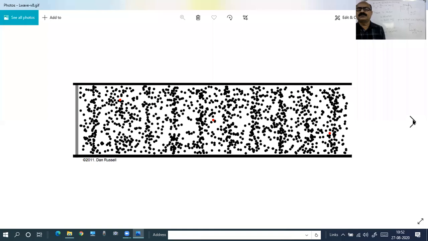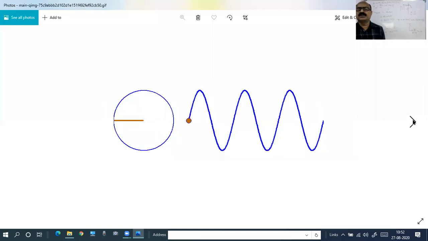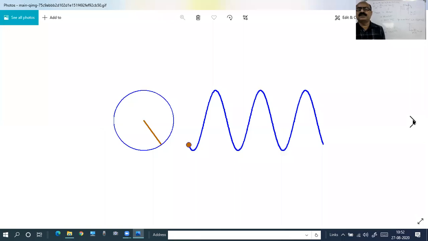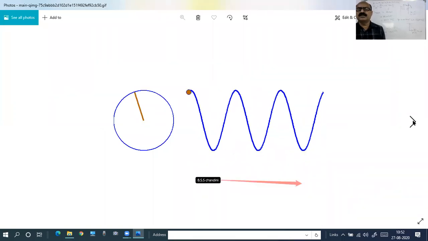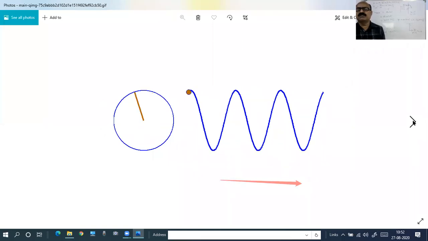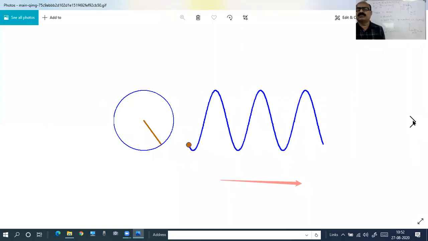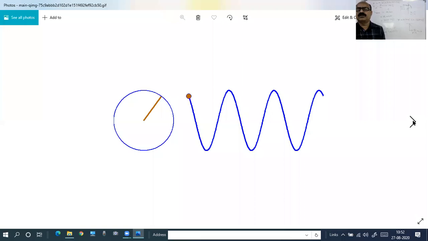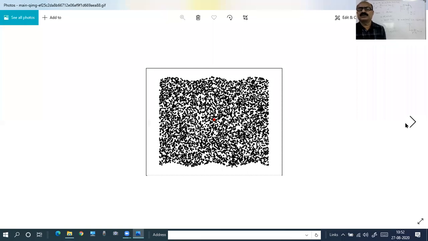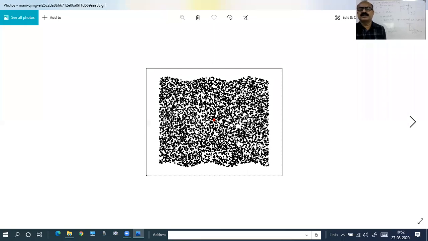See, if you consider a reference circle, the motion of the point in a reference circle can be considered as a sine wave, sinusoidal wave. See how the particle is vibrating up and down. Transverse wave in a water wave. The red spot you see here.